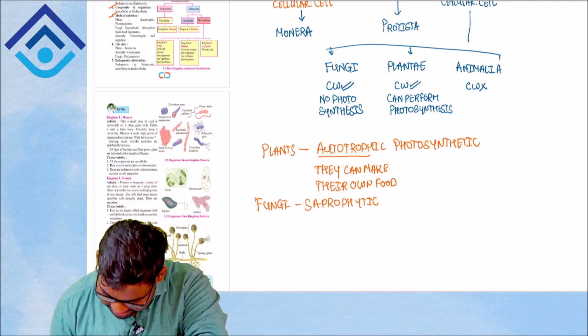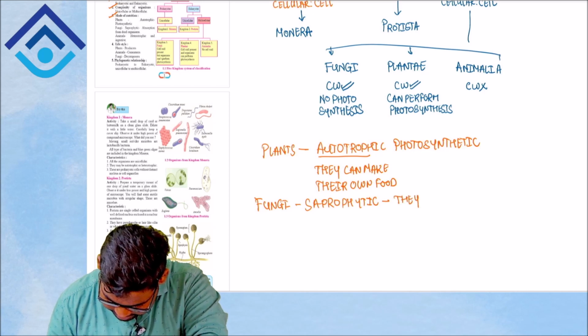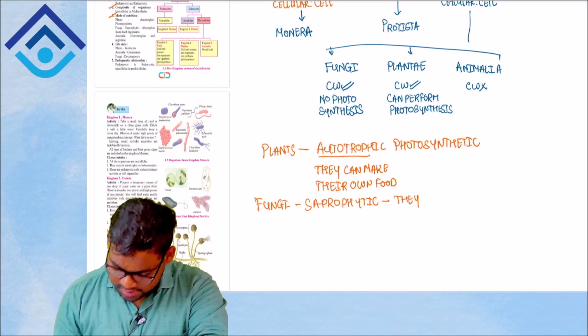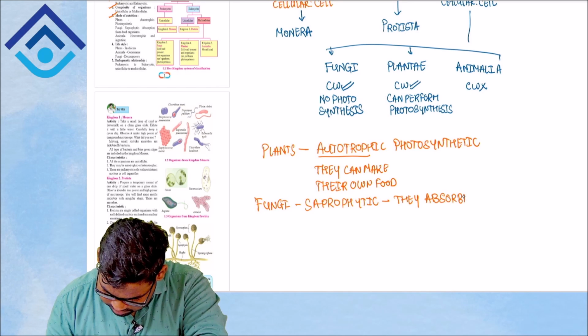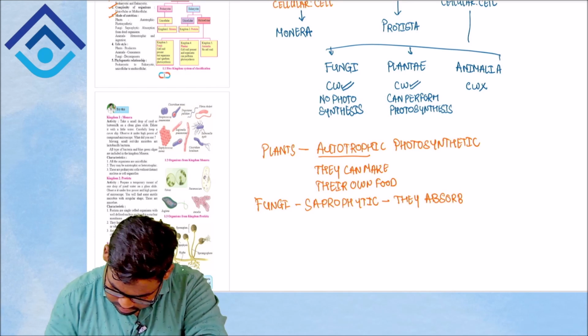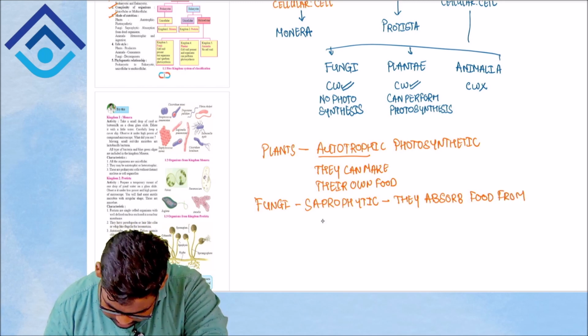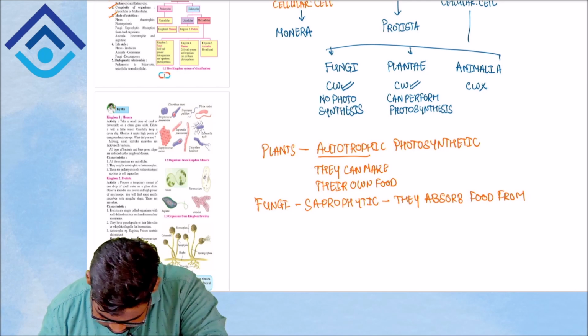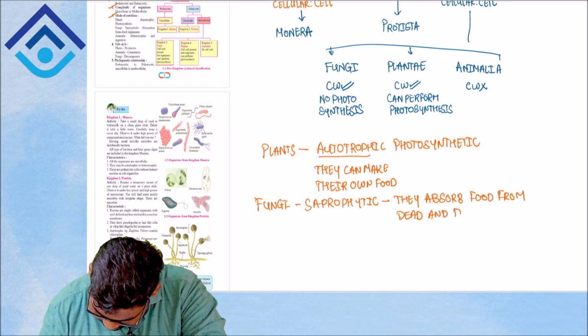Saprophytic means your fungi specifically take or absorb their food from dead and decaying organisms.